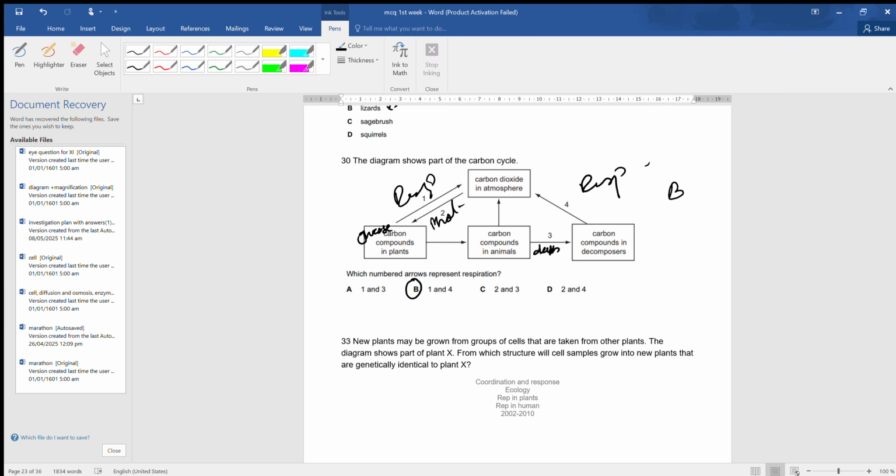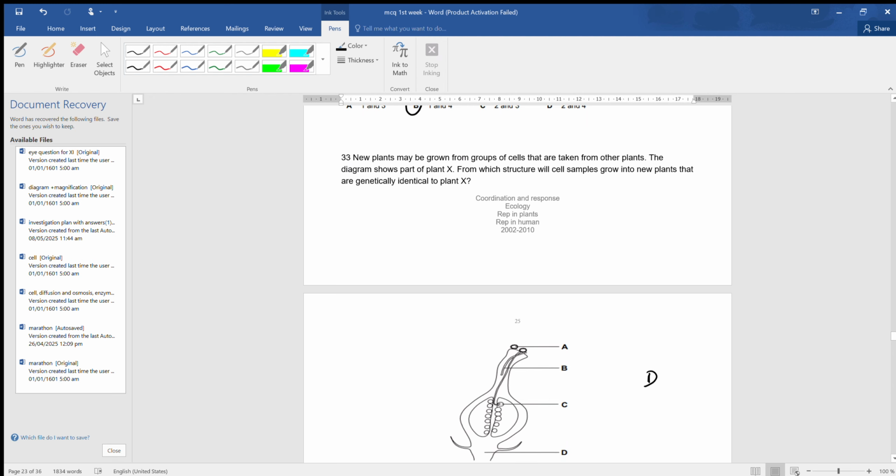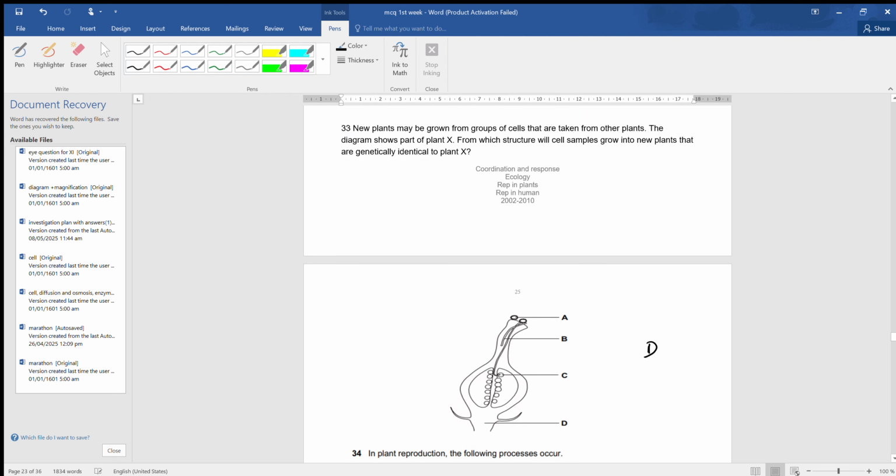Now next, new plants may be grown from a group of cells that are taken from another plant. The diagram shows part of plant X. From which structure will a cell sample grow into new plants that are genetically identical to plant X? We know that genetically identical plants are formed by asexual reproduction, or formed by mitosis. In A, the number of chromosomes is haploid. In B, as the pollen tube also rises from the pollen grain, therefore the number of chromosomes is also haploid. So haploid cannot develop into a genetically identical plant.